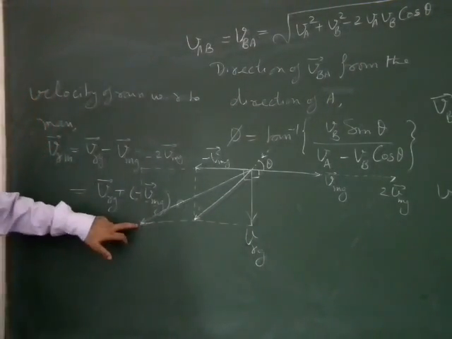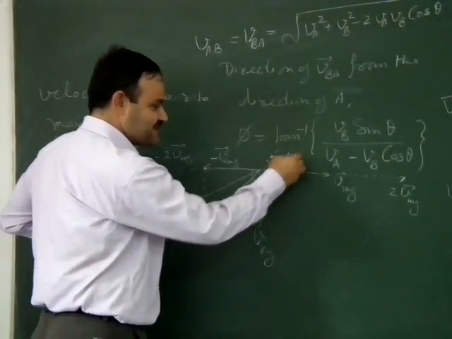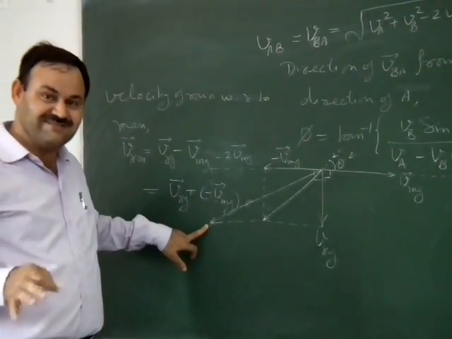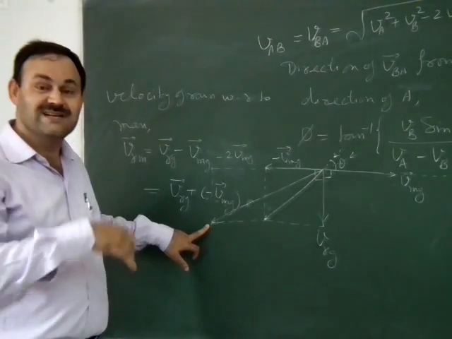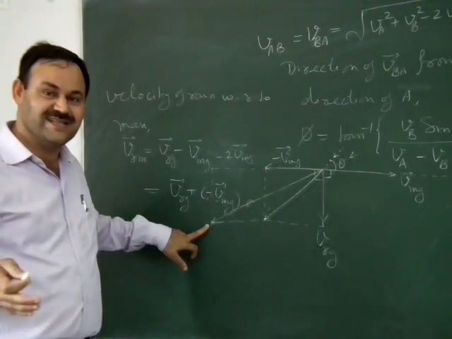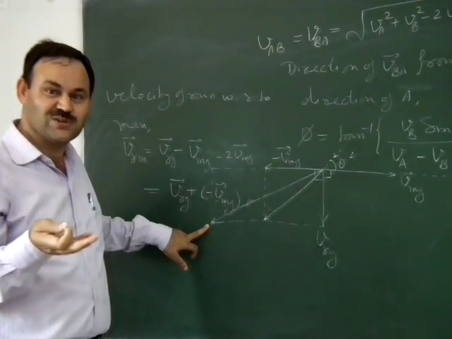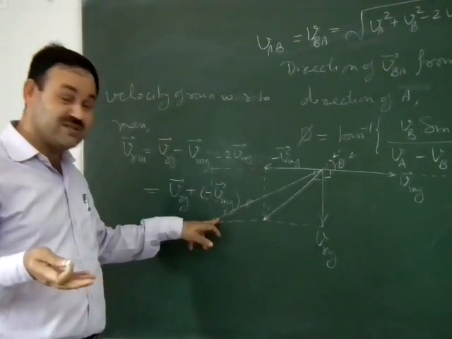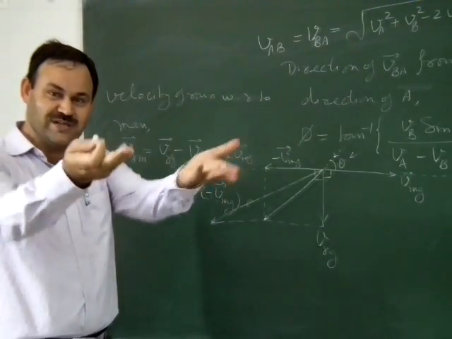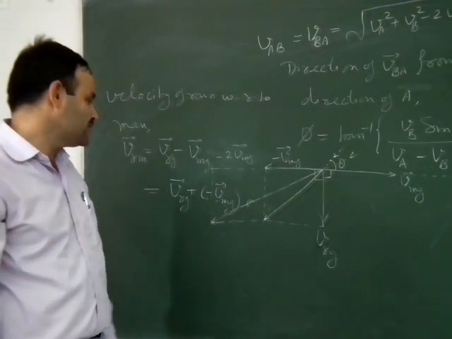Then we will find that as the speed of the person increases, the angle made by the relative velocity of rain with respect to man will increase from vertical, or you may say that the rain will appear to come from the direction of his own motion. If the velocity of man becomes infinite, then the rain will appear to come only from the horizontal direction to the man. So it was a concept of relative velocity.